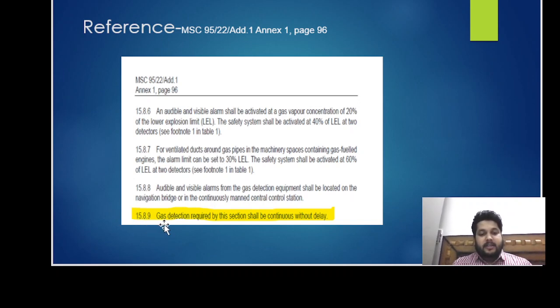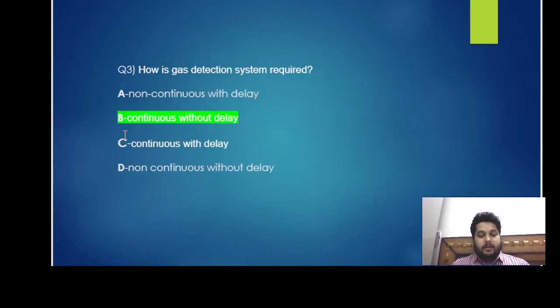15.8.9, the gas detection required by this section shall be continuous without delay. Please understand, there will always be continuous monitoring. Without delay, the gas detection system should be like this. Thus the correct answer is C, continuous without delay. Okay.